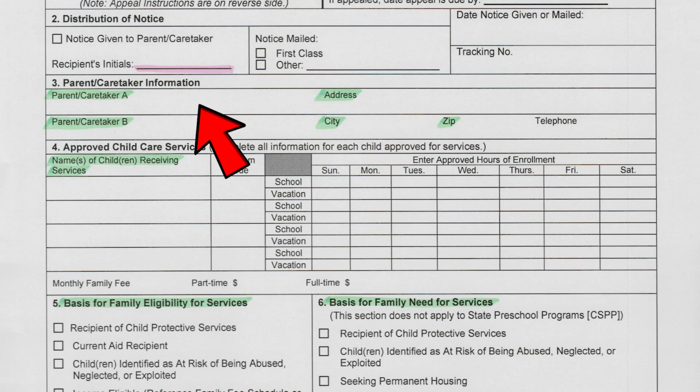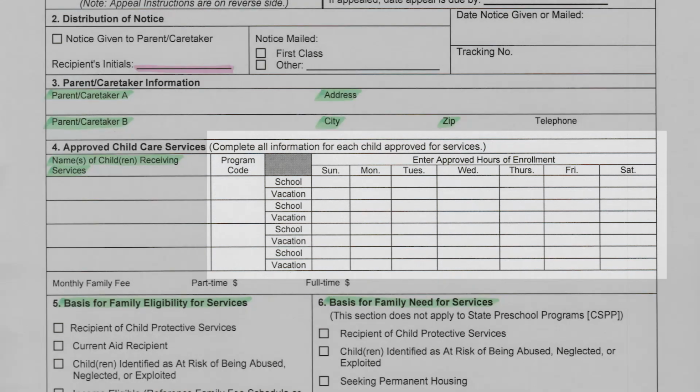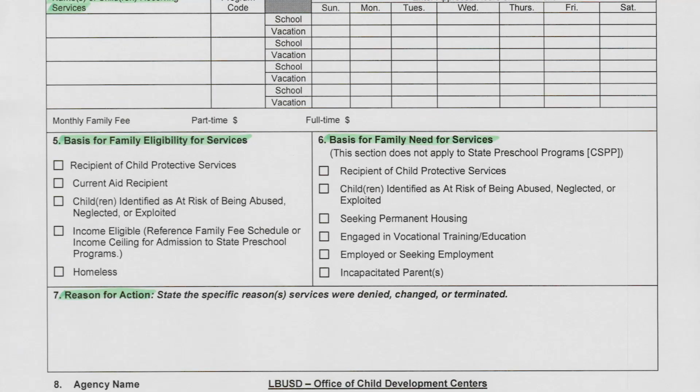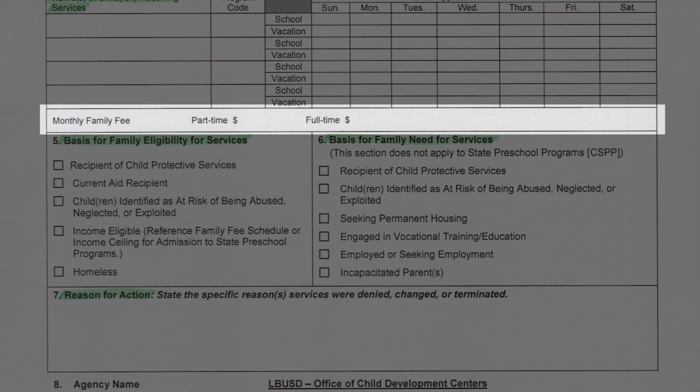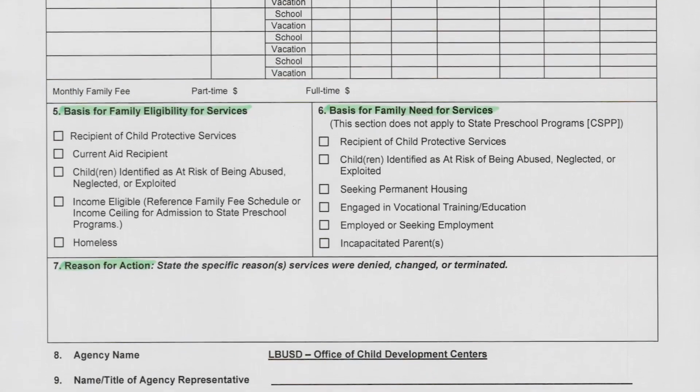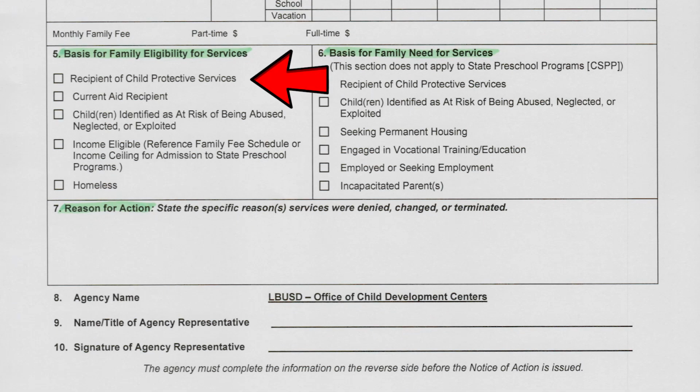This is the parent or guardian information A, parent or guardian information B, and the address, city, and zip code of the home. Your child or children's information will be documented here. Make sure that the spelling of their first and last name is correct, and the contract hours will be listed out here. If there is a fee, that information will be listed here. For our part-day services, there is no fee for those programs. For our full-day services, that fee, if there is one, would be determined by your family size and your income, and documented here. The basis for your eligibility will be listed here.